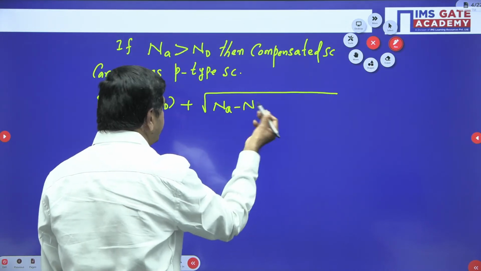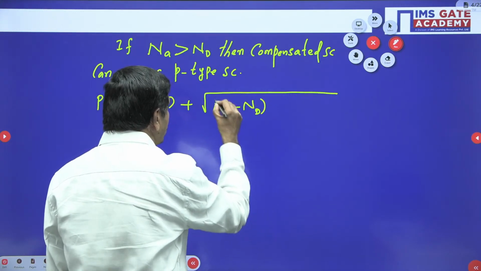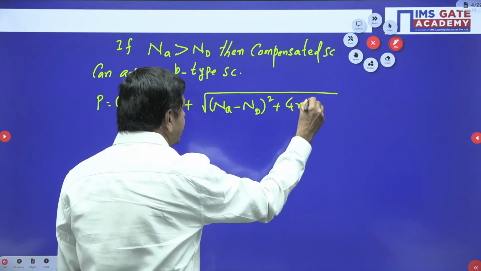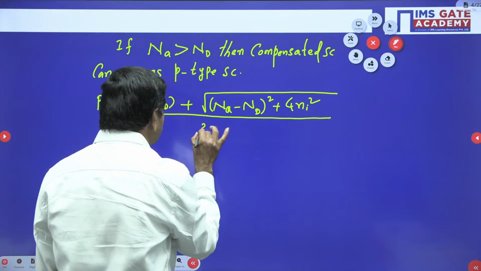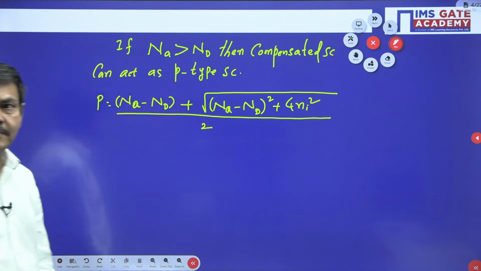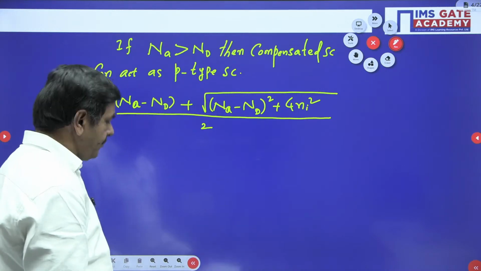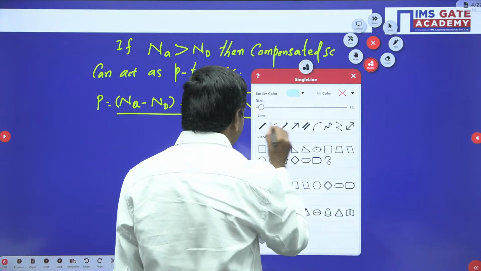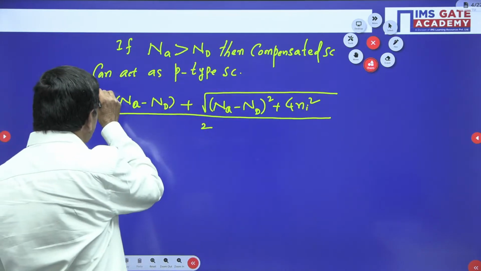You should use this formula. It is required to find out the majority carriers of holes in this compensated semiconductor.